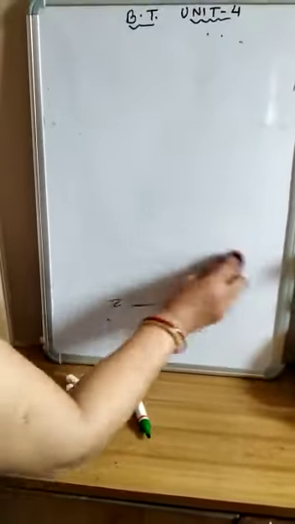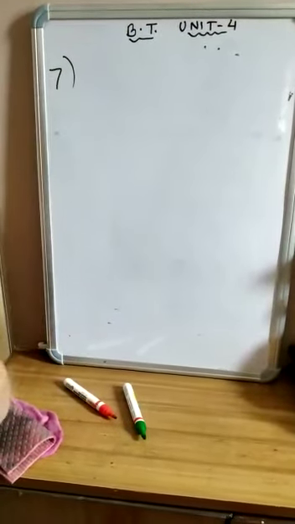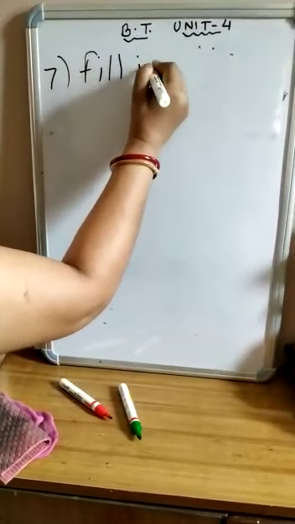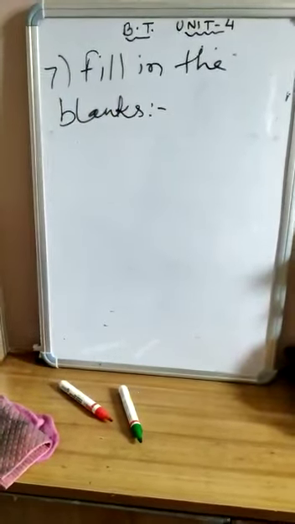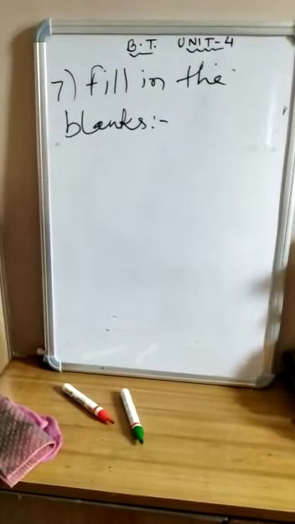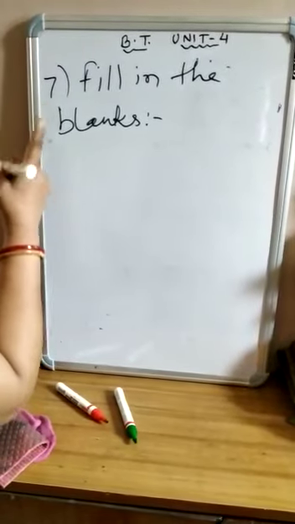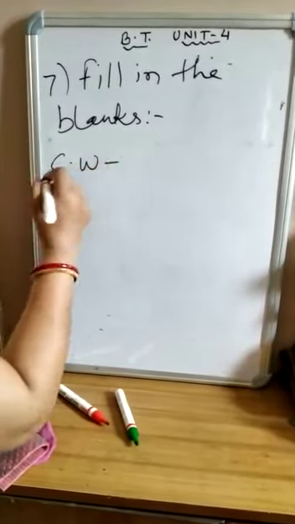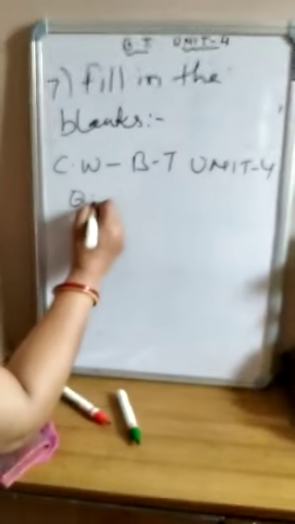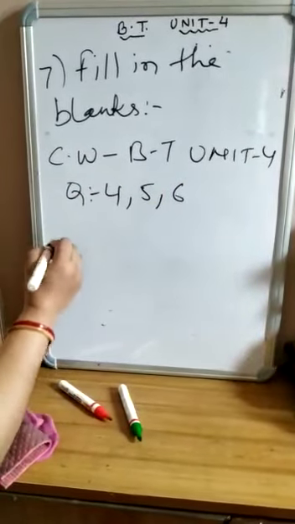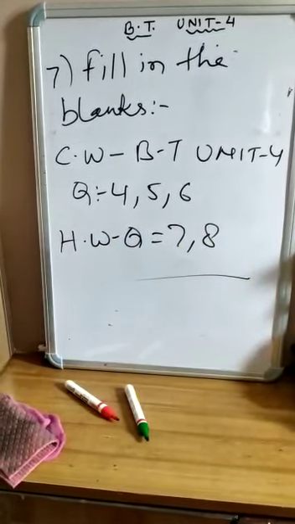In question number 7 children, there are fill in the blanks. Okay, fill in the blanks. Question number 7 is fill in the blanks, and it is related to your chapter multiplication and division. Okay, some properties of multiplication and some properties of division are there. So this question number 7 you have to do. This is your homework. So your classwork, children, of brain teaser unit number 4, is question number 4, 5 and 6 that I have explained, and your homework is question number 7 and 8.